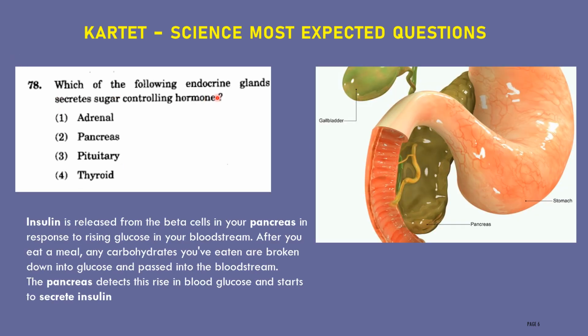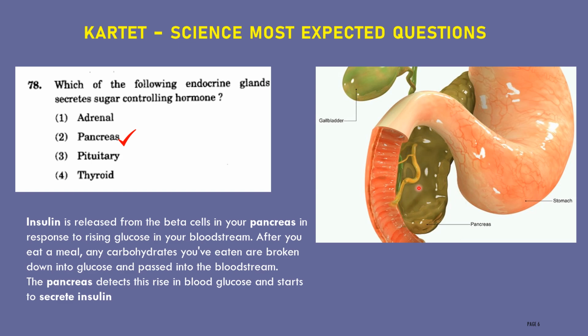Next one, which of the following endocrine glands secretes a sugar controlling hormone? First option adrenal, second option pancreas, third one pituitary, fourth one is thyroid. The correct answer for this question is pancreas. Here, this is the pancreas.